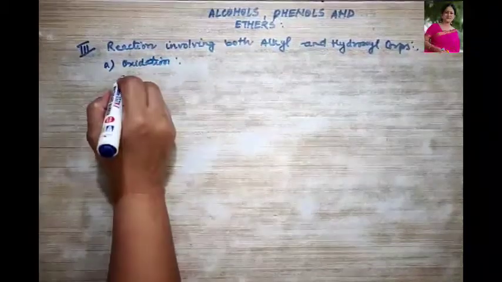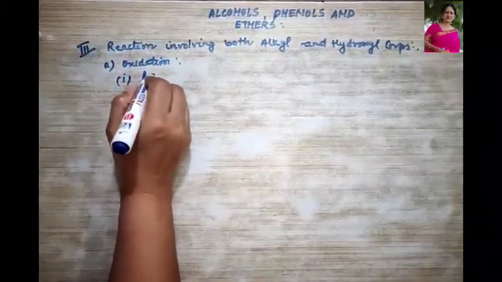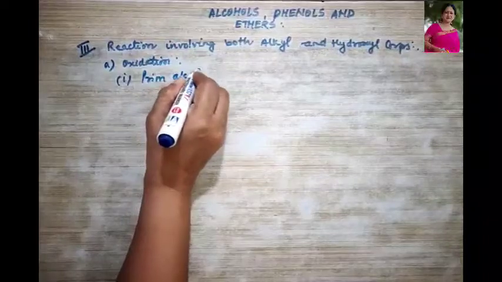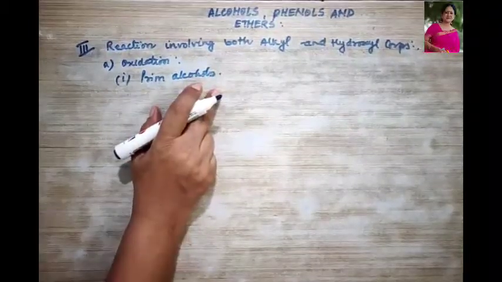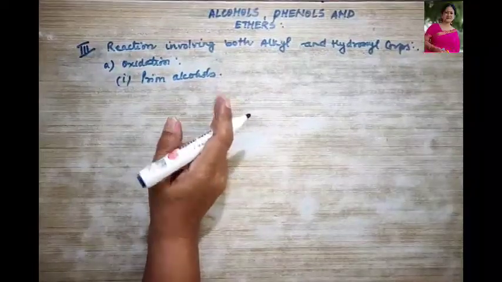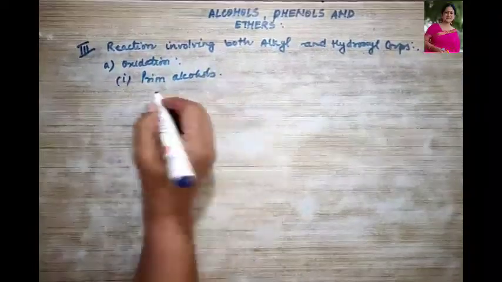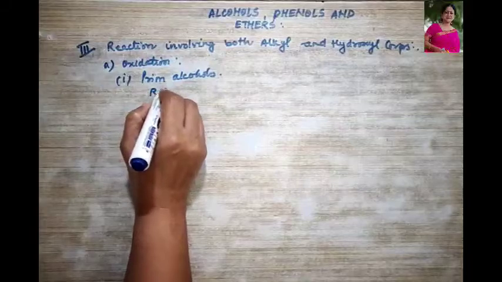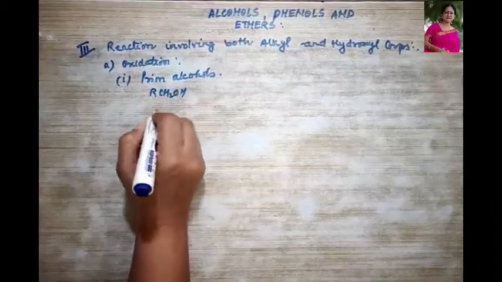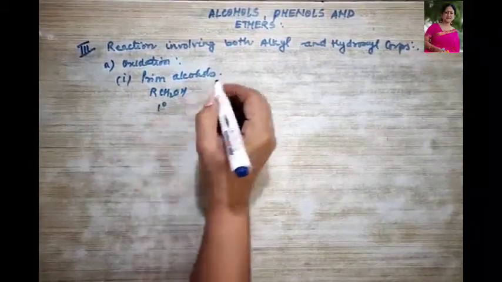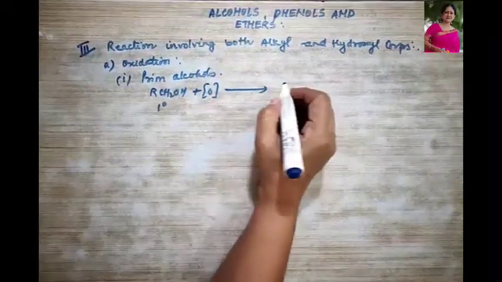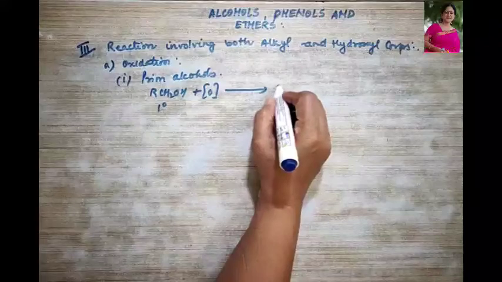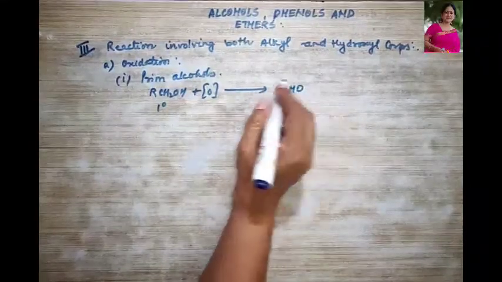Okay, so over here the primary alcohols are easily oxidized first to aldehydes, and then to the acids. So for example, RCH2OH, what is this? This is your primary alcohol. It will easily get oxidized first, what did I say, to aldehyde, that is RCHO.